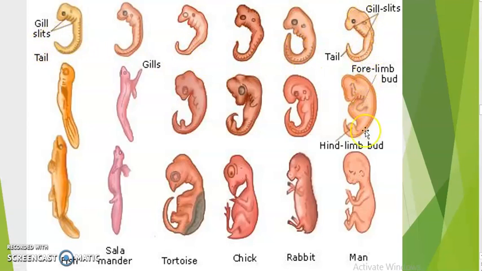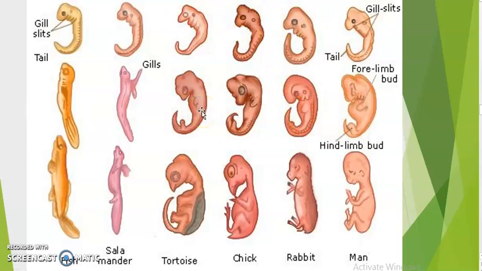But as it undergoes transformation, as time passes, then what happens? The structures become different. Now you can easily recognize which one is a human embryo or which one is the turtle embryo or which one is the chick embryo, but not in the early stages. Another characteristic other than tail and gill slits is the development of eye and earbuds. Development of eye and earbuds is almost the same in all the vertebrates.